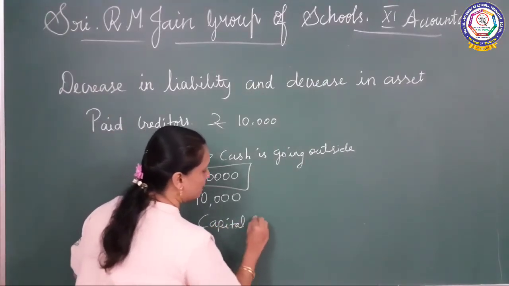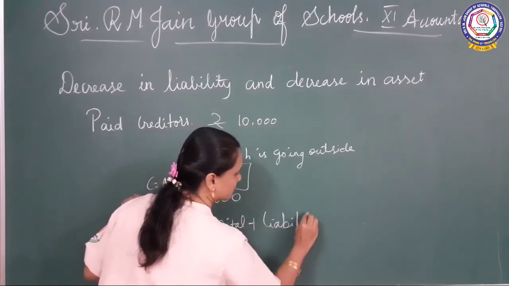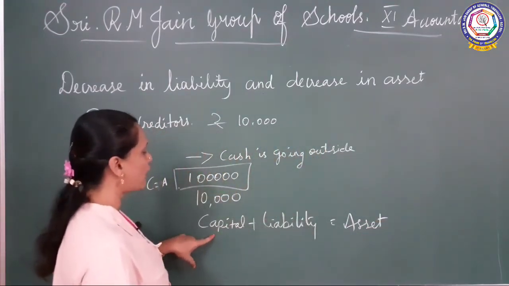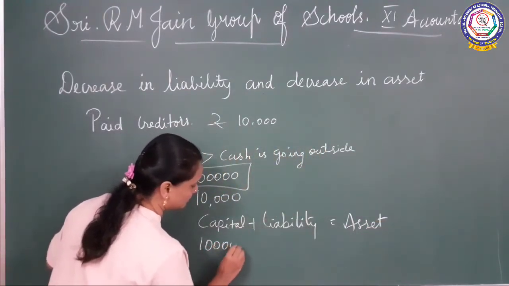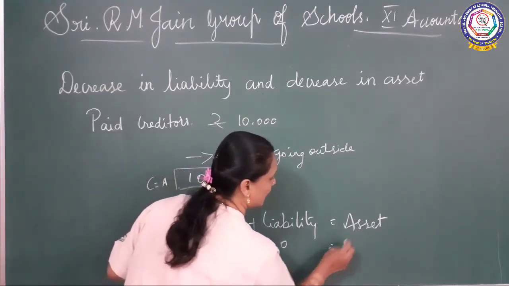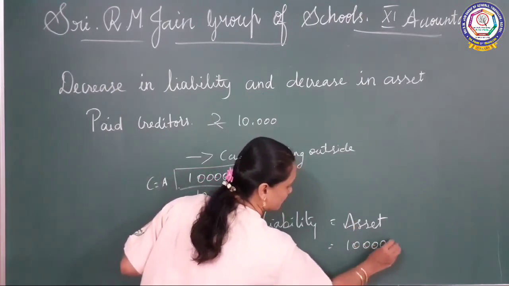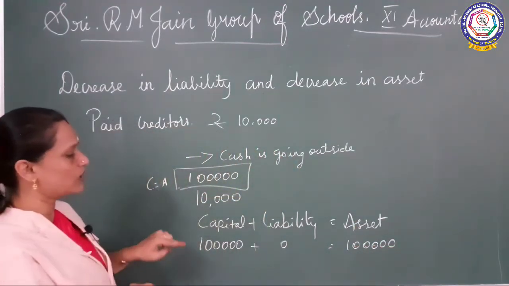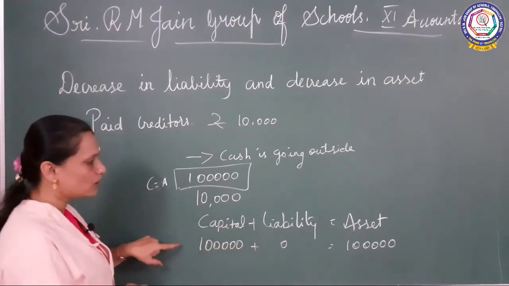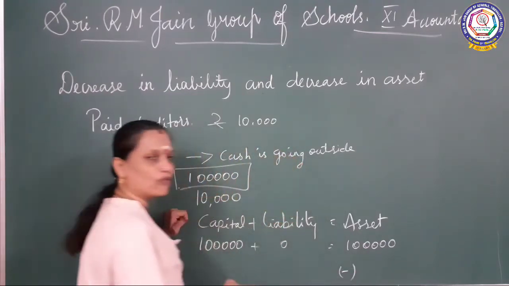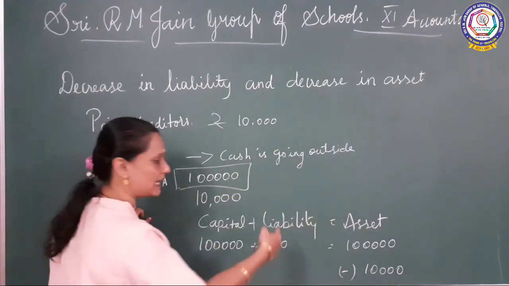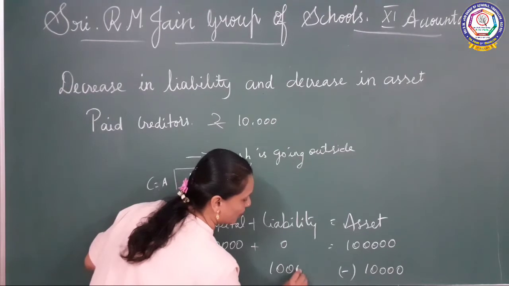Capital plus liability equals asset. This is the formula, isn't it? Capital, how much does he have? 1 lakh, plus 0 liability, and the asset is also 1 lakh only. Now we are going to pay the creditors. A creditor is a liability. So we take 10,000 from the asset and pay it to the liability.